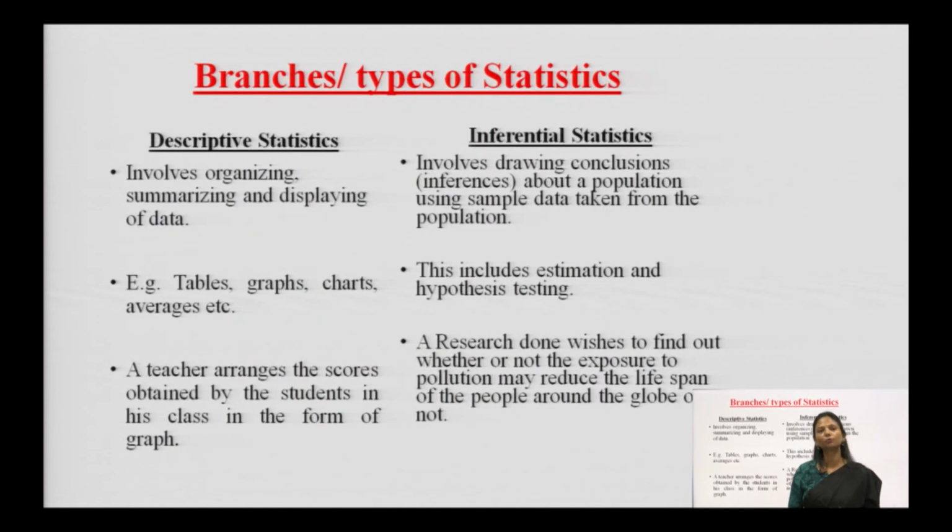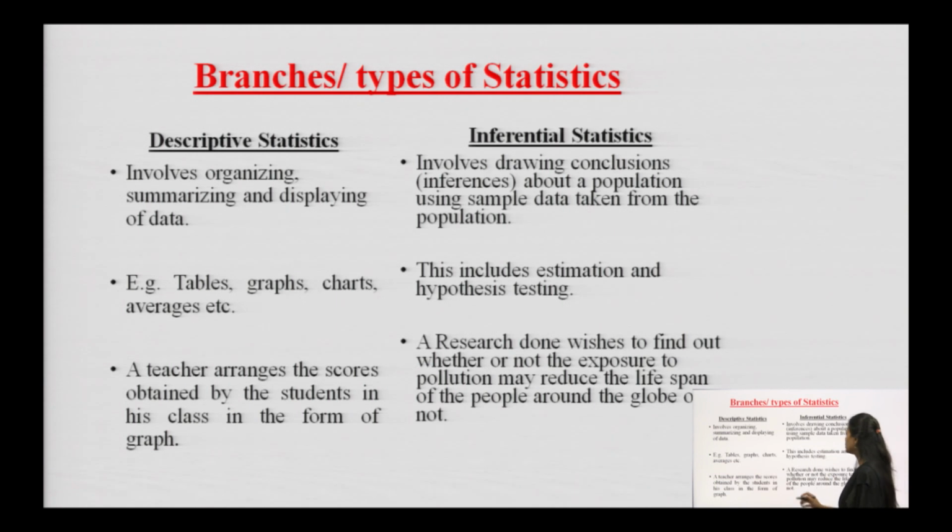Next, there are two branches of statistics. One is called descriptive, when we draw tables, charts, diagrams, and the second is called inferential. Inferential means when we are using hypothesis. What is descriptive basically? Descriptive involves organizing, summarizing and displaying data through tables, graphs, charts, averages, etc. For example, a teacher who arranges scores obtained by the students in his class in the form of a graph.